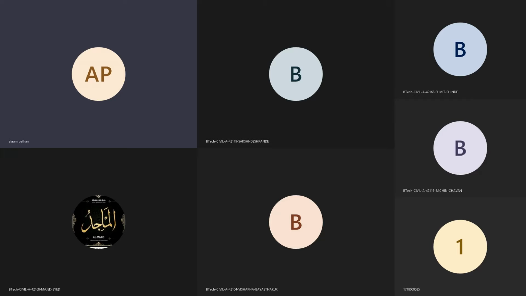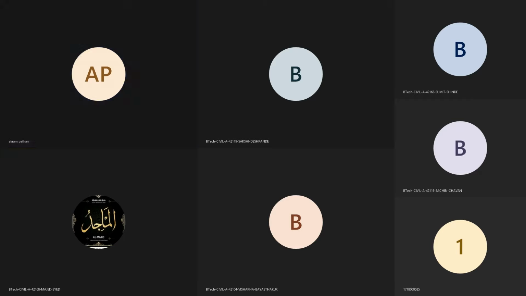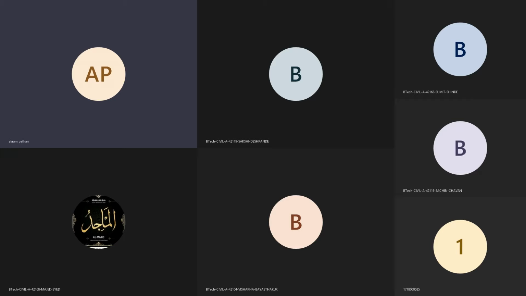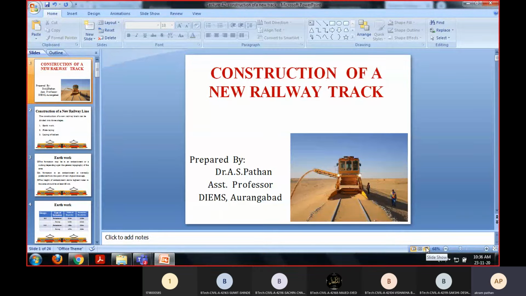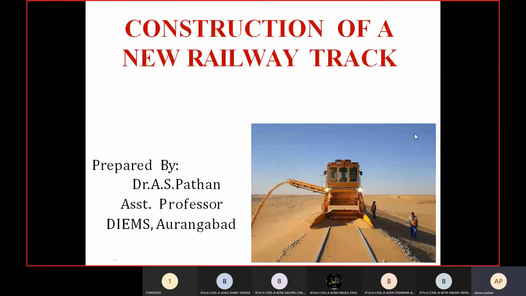Now I am going to share with all of you today's presentation. So we have the construction of the new railway track. Here you can see, before the construction of the new railway track, we should consider various factors.